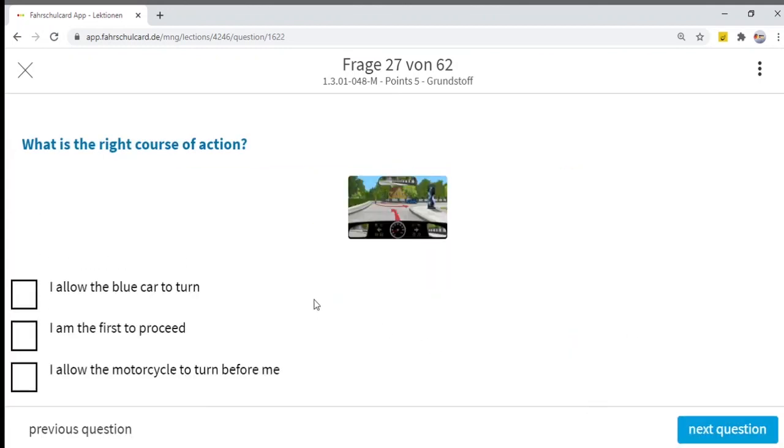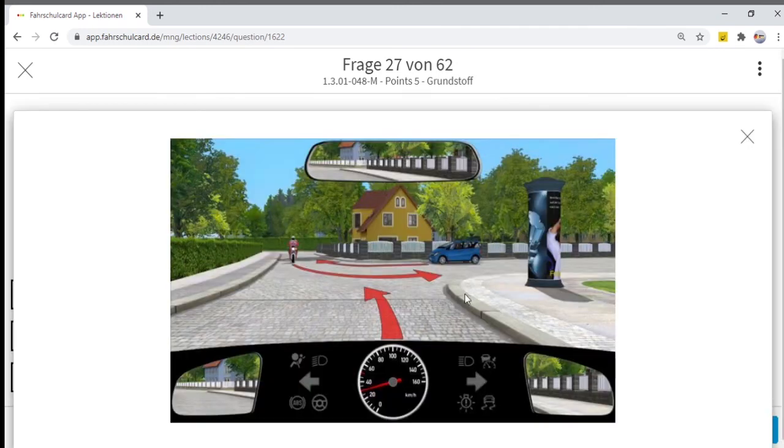The next question is, what is the right course of action? You are approaching a junction, and if you see, there is no traffic sign. That means no traffic signal and no traffic sign at all. So the rule right before left applies. On the right hand side we see a blue car. So the blue car is on my right hand side. The blue car has priority over me. Then there is a motorbike. If you see, the motorbike is trying to take a left turn. Whenever traffic is trying to take a left turn, it has to give way to the oncoming traffic.